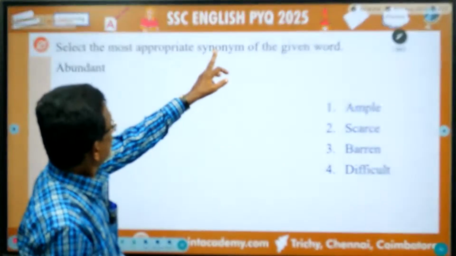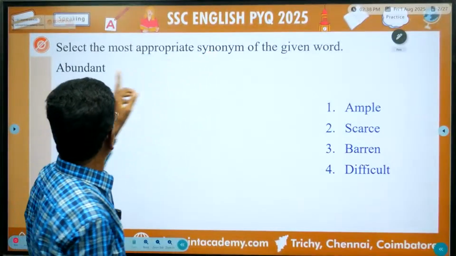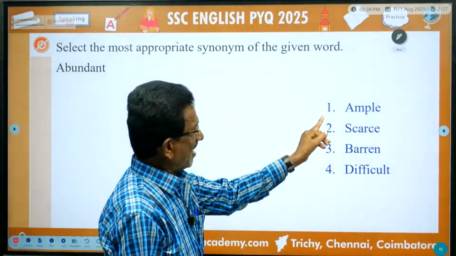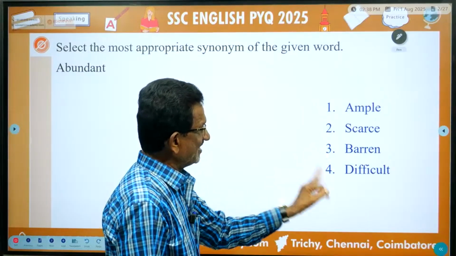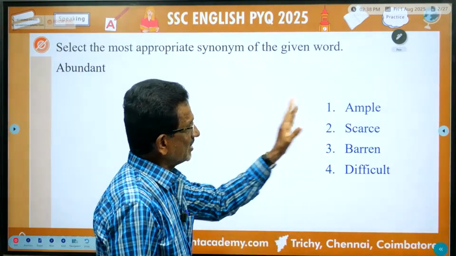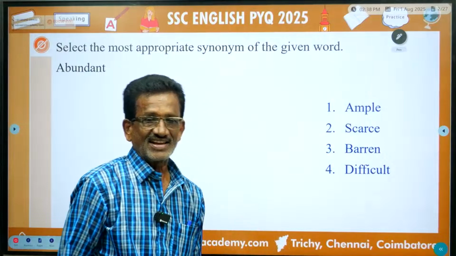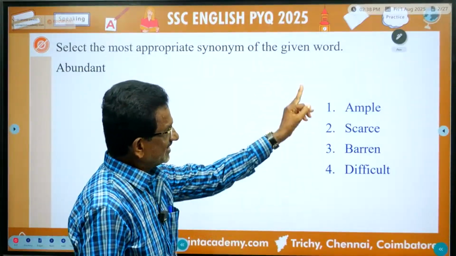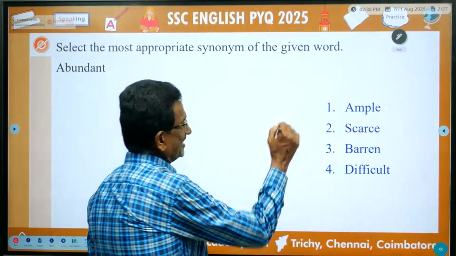So listen, synonym of the word abundant. First one, ample, scarce, barren, difficult. The synonym for abundant means plenty.